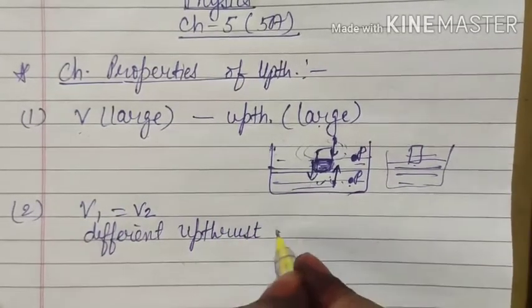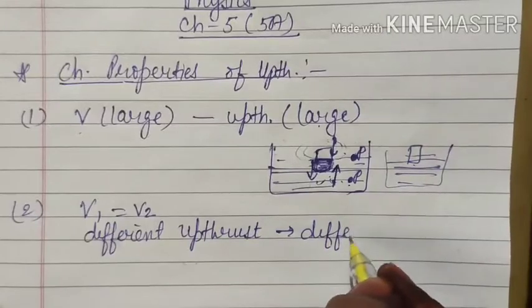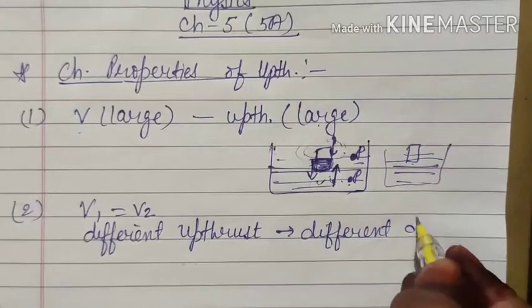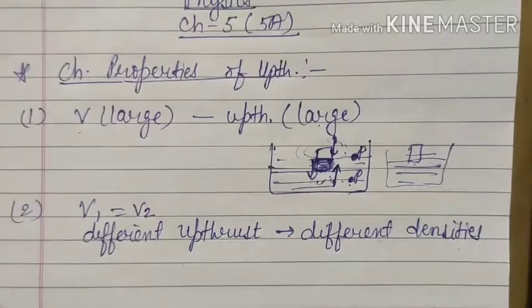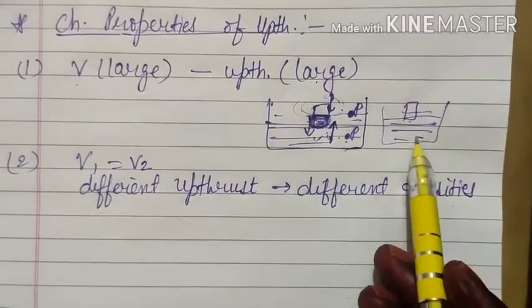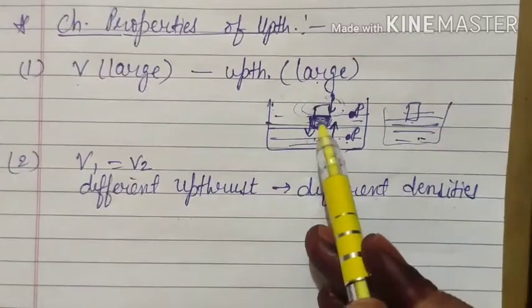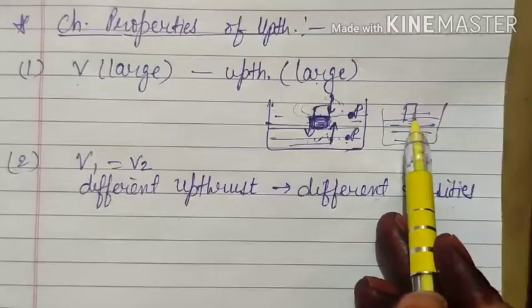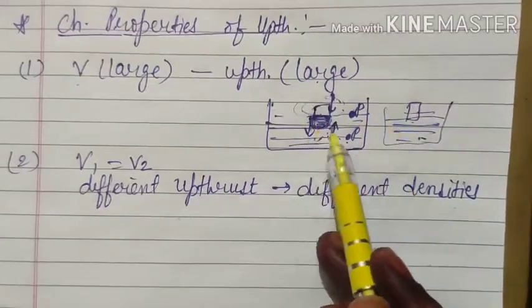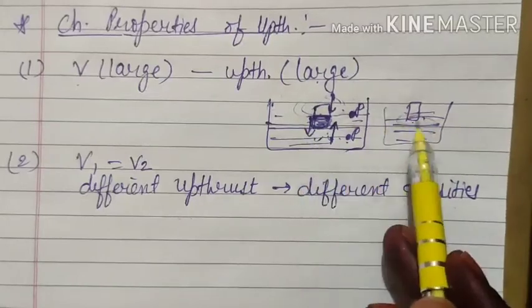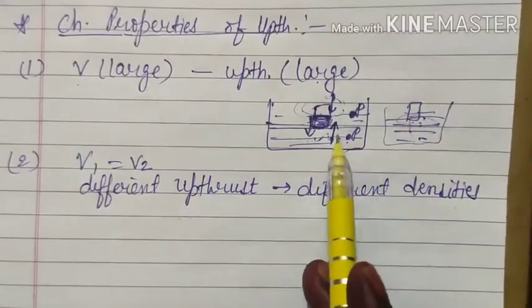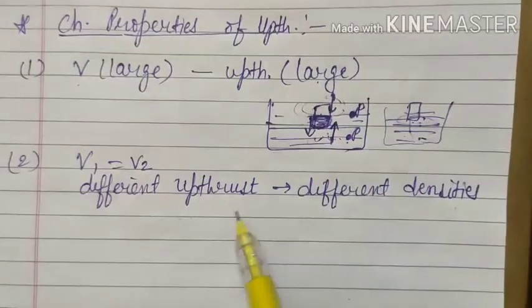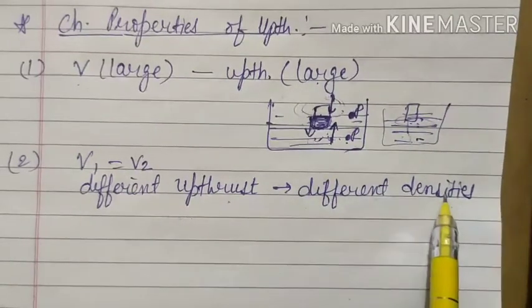Why? Because they have different densities. Density is the characteristic property of that material. So as soon as you have changed the liquid, even if you have taken the same solid object and kept the same portion inside the liquid in both cases, still the upthrust exerted by the two different liquids will be different because their densities are different.